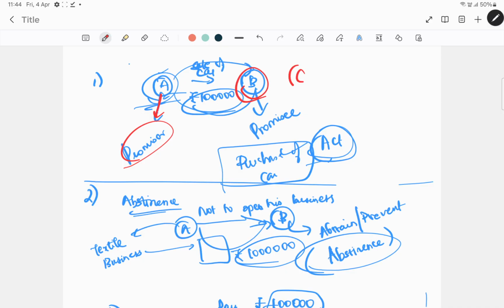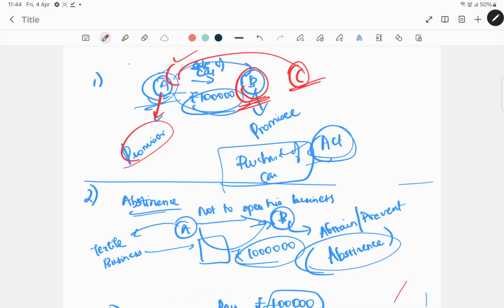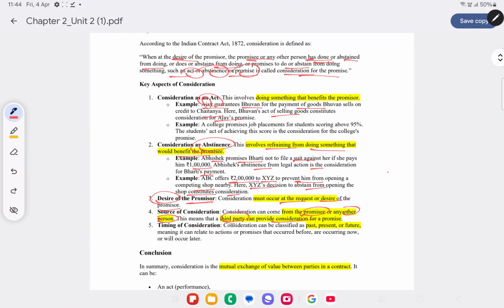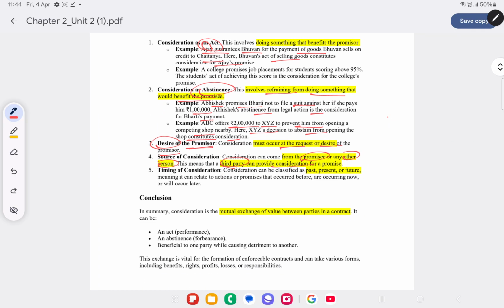Let's say for example, C is making payment on behalf of A, B will accept the same, because it's not really required that only B will have to make the payment. It can flow from any other person as well. So it can be an act, it can be an abstinence, and consideration can move from a third person as well. That is the source of consideration, and then we saw the timing of consideration.